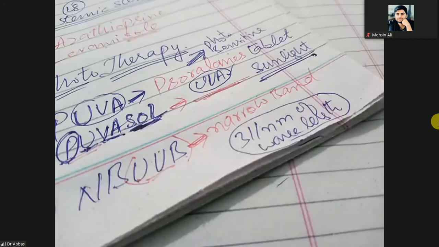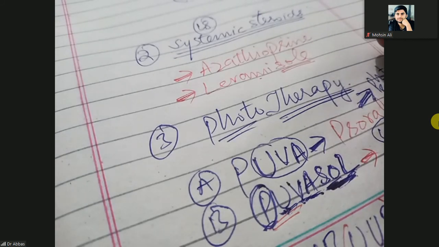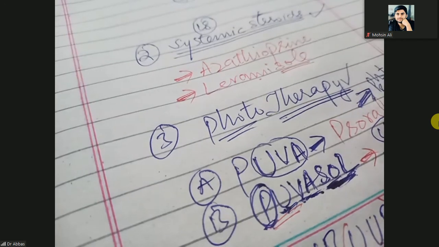Next are the types of psoralens. No need to discuss the types of psoralens. So we are discussing the treatment of vitiligo. There are three types of treatment: topical, systemic, and phototherapy.